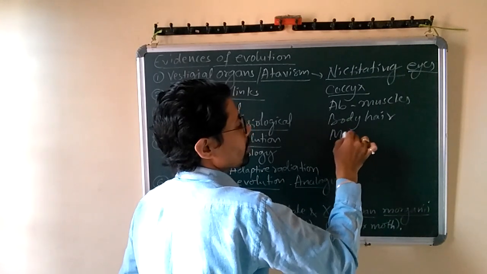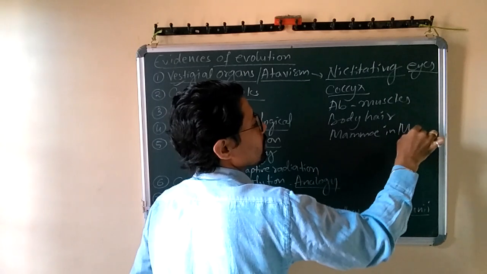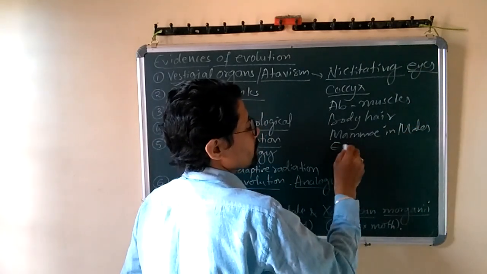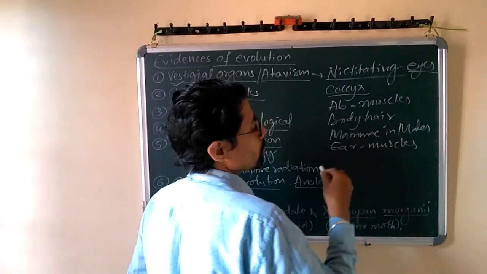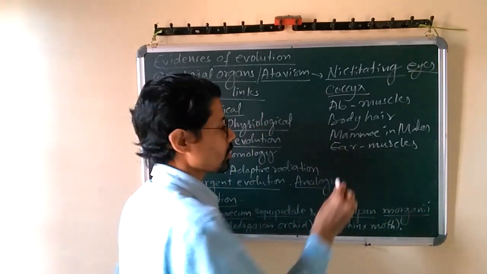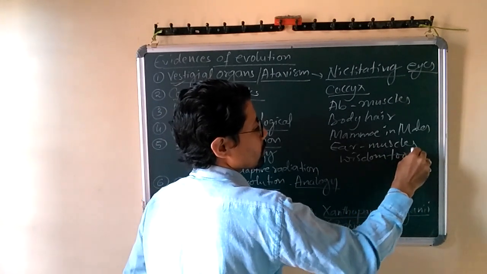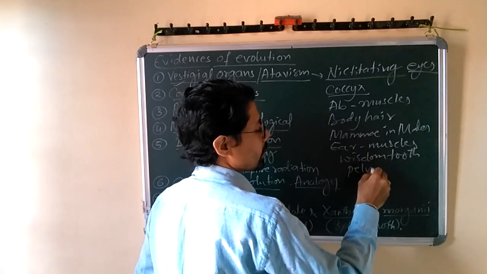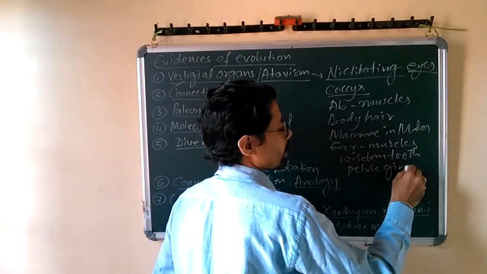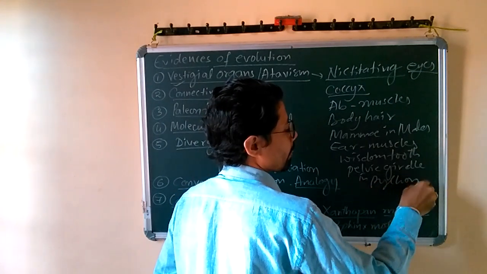Presence of mammae or mammary glands in males. Then muscles behind the ear, or ear muscles which we cannot move. Then we have the wisdom tooth. The wisdom tooth is also one of the vestigial organs. Then the pelvic girdle in python, you can take as an example.